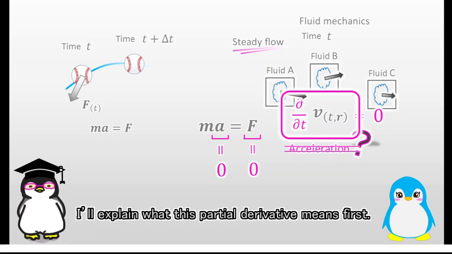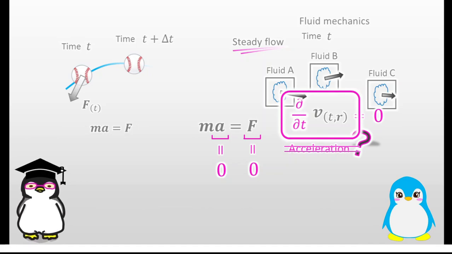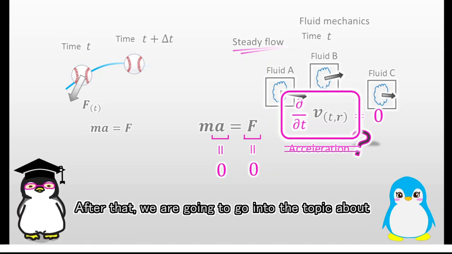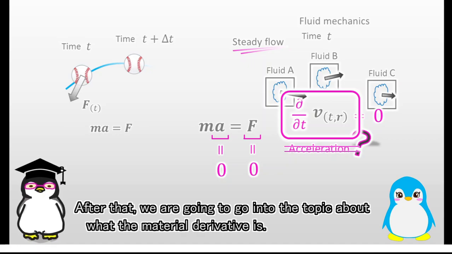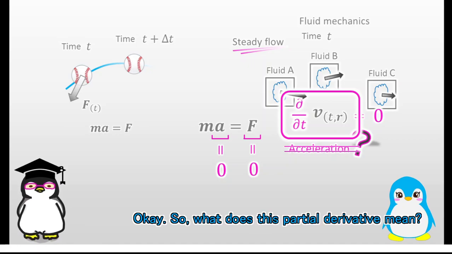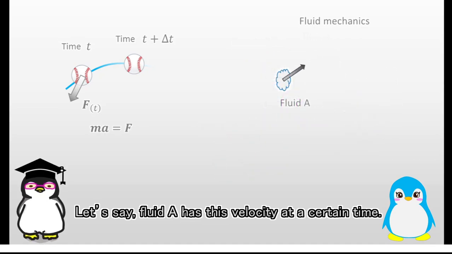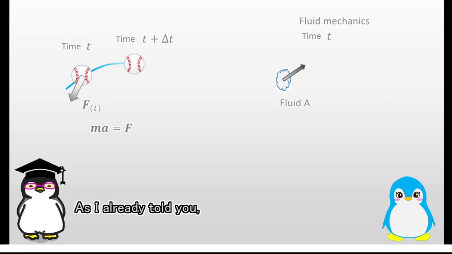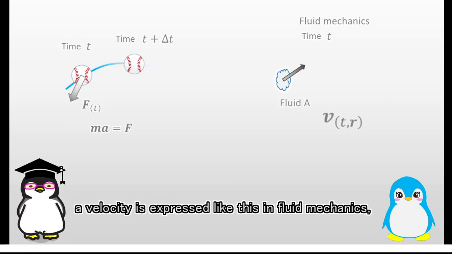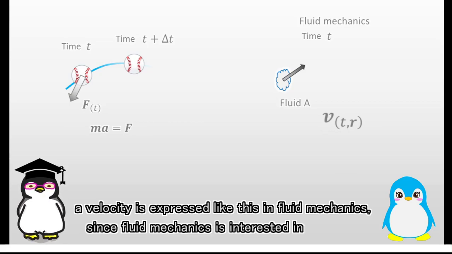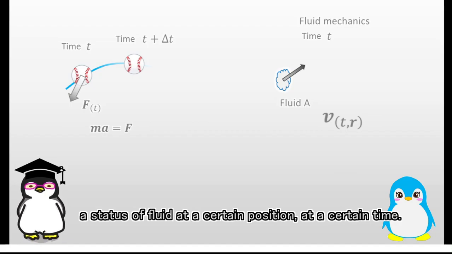Actually, this partial derivative doesn't mean the acceleration of fluid. I'll explain what this partial derivative means first. After that, we are going to go into the topic about what the material derivative is. Okay. So, what does this partial derivative mean? Let's say, fluid A has this velocity at a certain time. As I already told you, a velocity is expressed like this in fluid mechanics, since fluid mechanics is interested in a status of fluid, at a certain position, at a certain time.